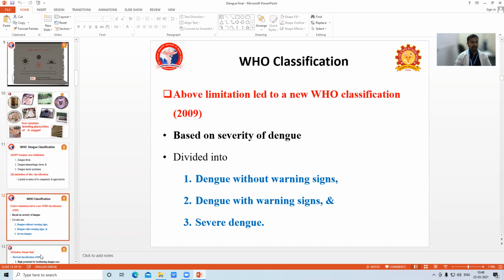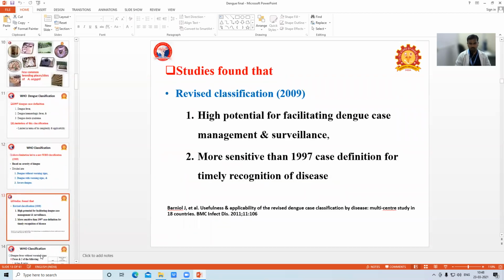Based on severity, it is divided into 3: dengue without warning signs, dengue with warning signs, and severe dengue. Clear? That is the recent WHO classification. Different studies found that the revised classification is more sensitive than the previous classification done in 1997 for timely recognition of the disease.